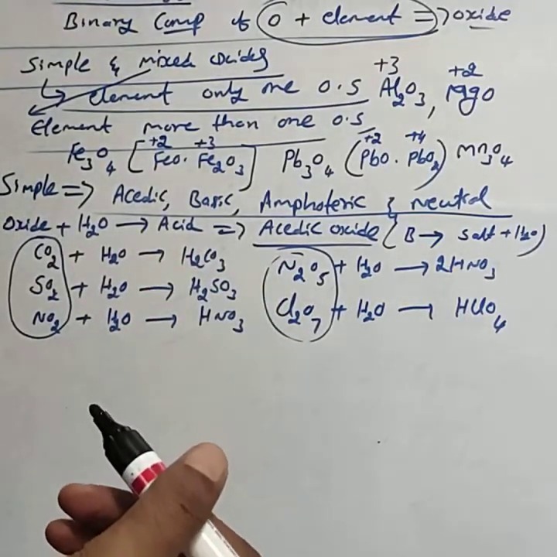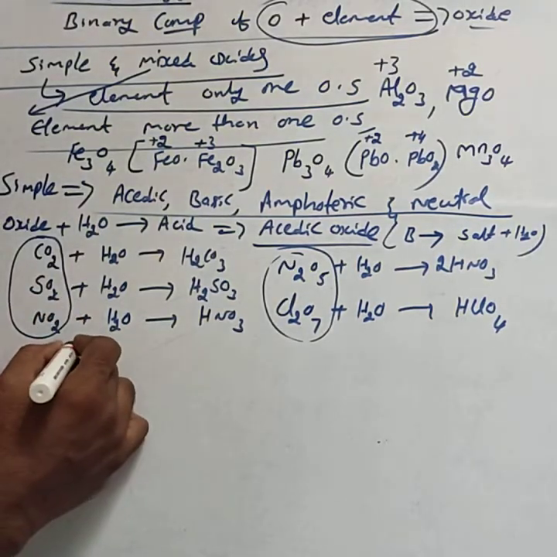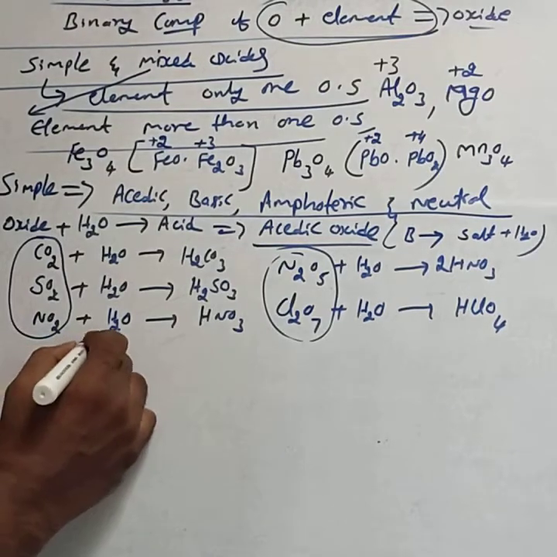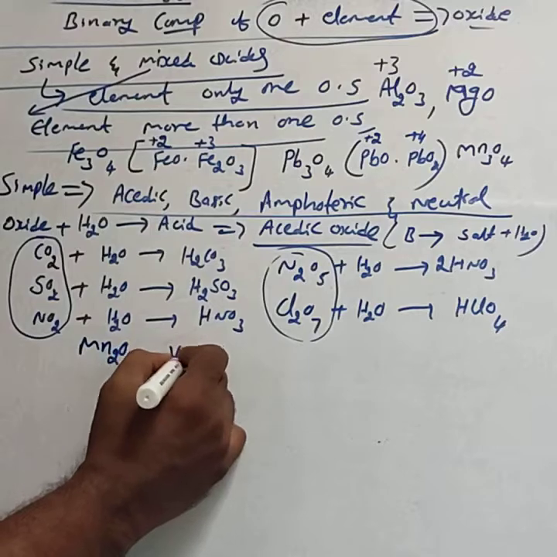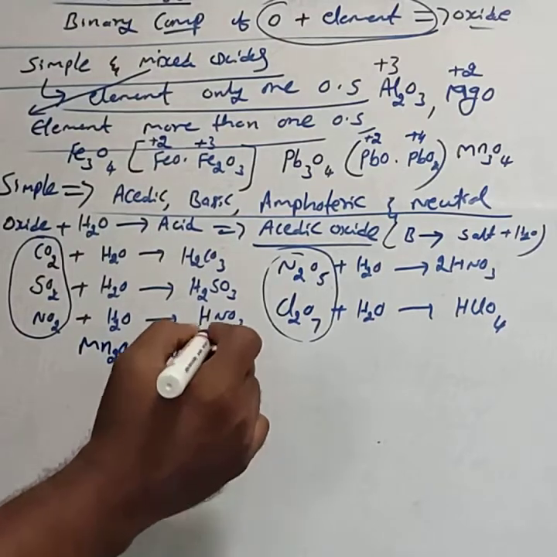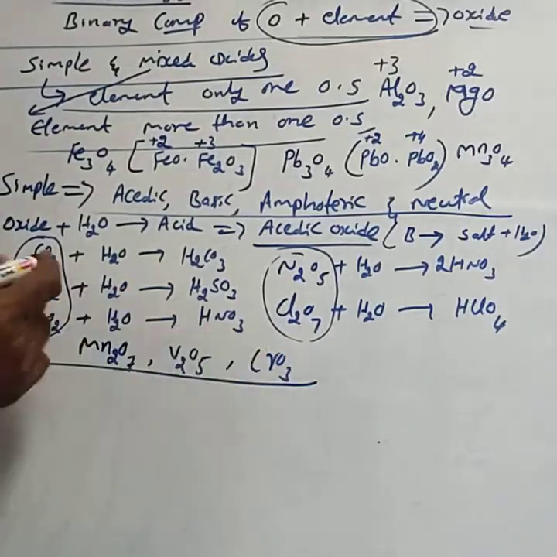Then certain metal oxides, for example Mn2O7, V2O5 or CrO3, are also acidic.